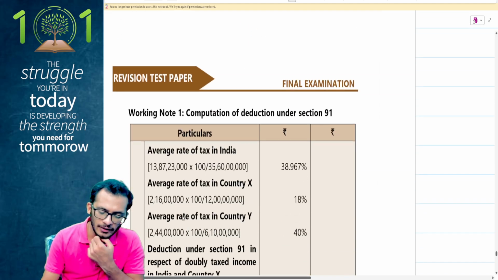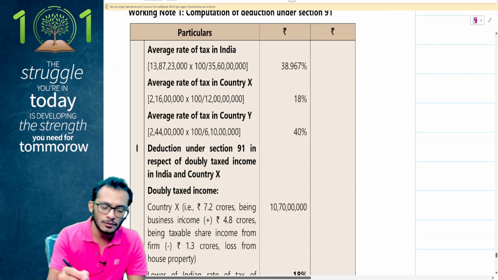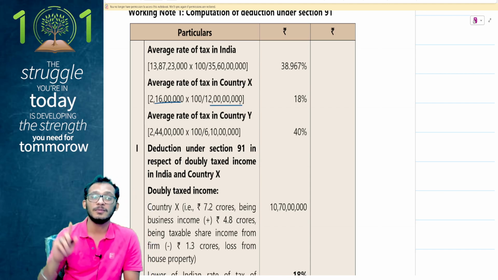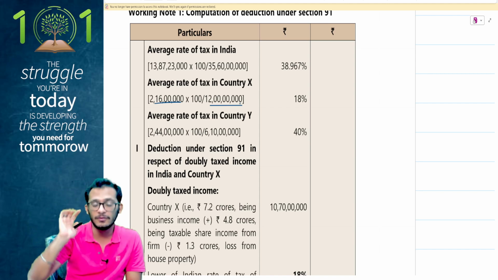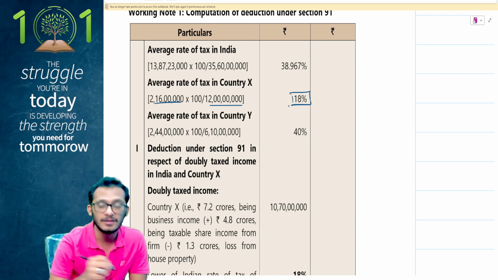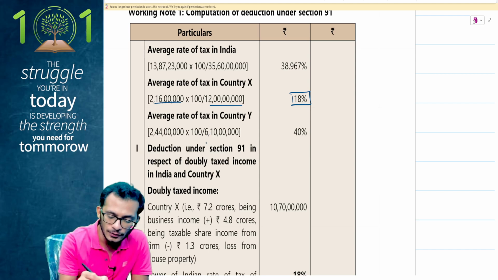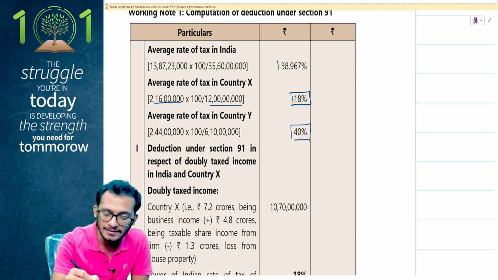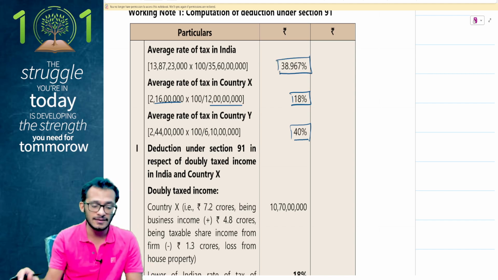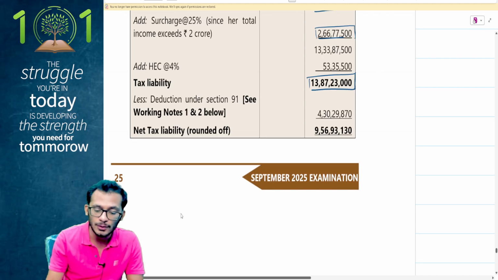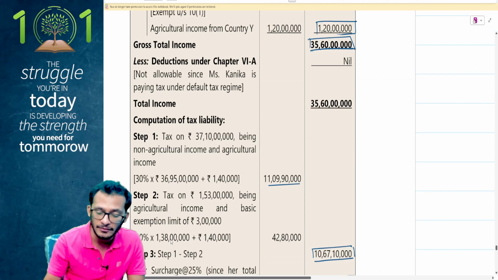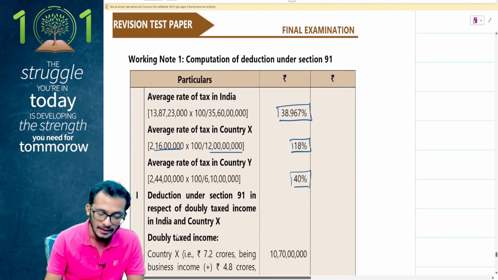Now, to arrive at my doubly taxed income and average tax rate, notice what they've done. I've taken the 2.16 crores and I've only divided it by 12 crores because I will not take my loss for the purpose of computing my tax rate. So 18% has been taken that way. But when it comes to country Y, I'll take the 40% because that was a simple one. India tax rate has come to 38.967%, which is nothing but the tax you arrived at, divided by the income, which is 35.60 crores. Yes, that is how you have arrived.